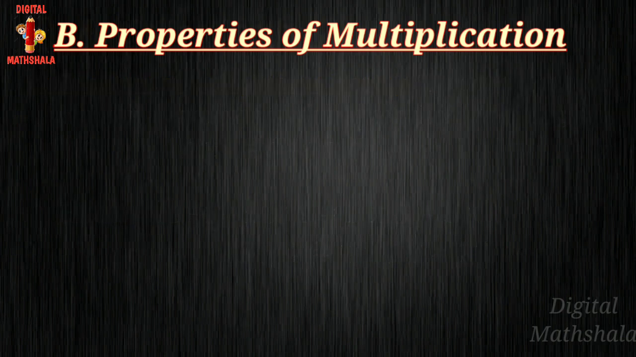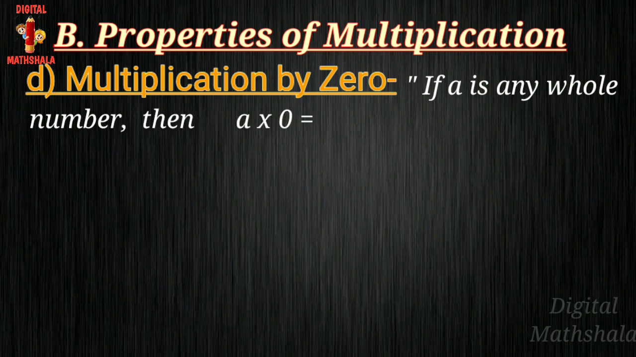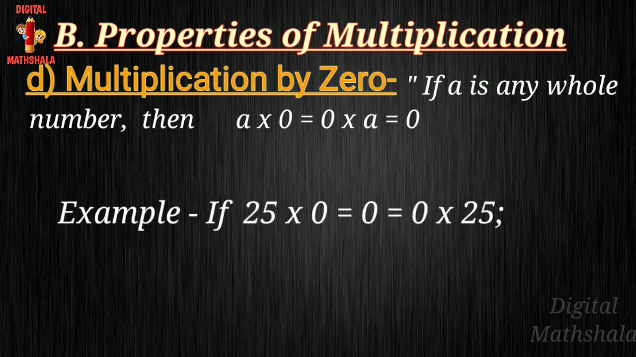Fifth part, multiplication by zero. If a is any whole number, then a multiply 0 equals to 0 multiply a equals to 0. Means when any number is multiplied by 0, or 0 is multiplied with any number, the answer is 0 only. For example, 25 multiply 0 equals to 0 and 0 multiply 25 again equals to 0. So hence we can say that both are equal to each other. I hope you understood the properties of multiplication.